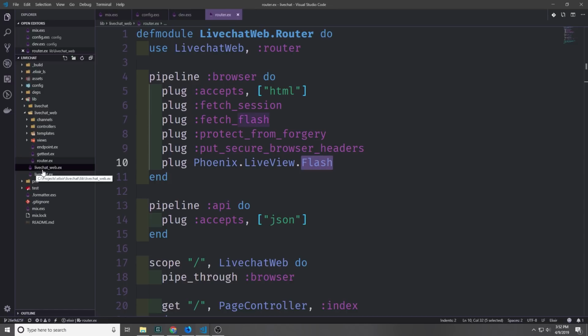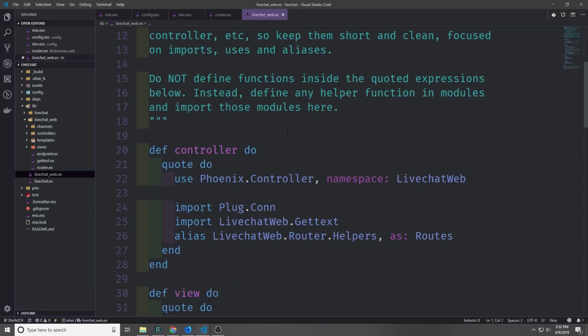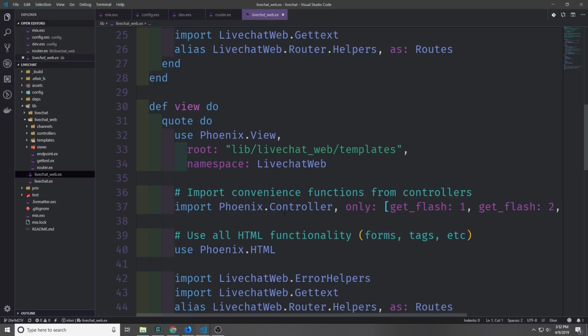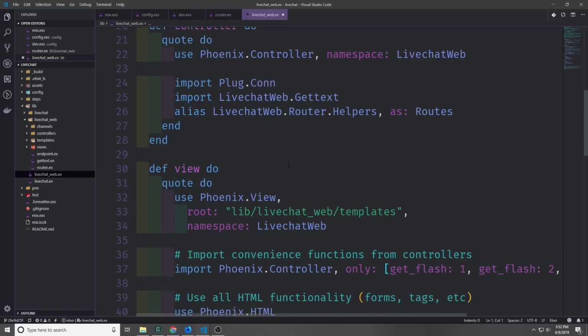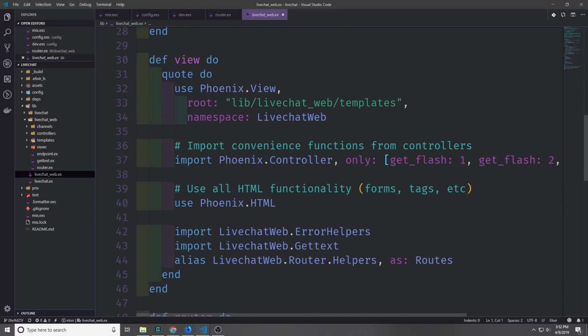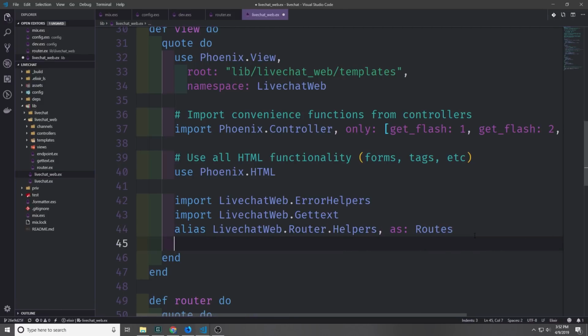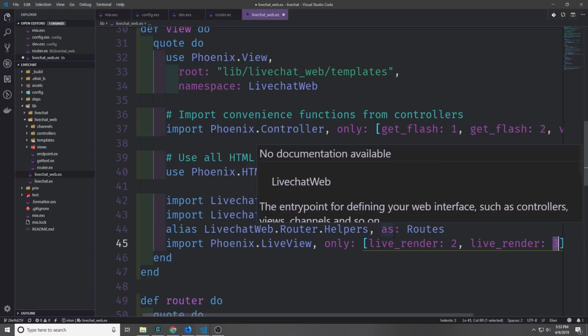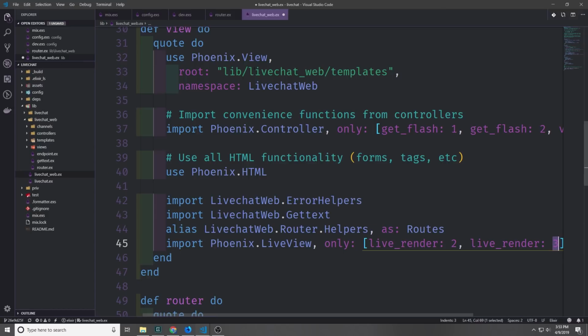Then let's go into our livechatweb.ex file. And in here we can add the global dependencies that we want to add to our different components. So for our view component, we need to add some global dependencies. Specifically, we want to import phoenix.liveview, and we want to import two functions, both of them called live_render, one of arity 2 and the other of arity 3. This will allow us to render out our live views from the actual view that we create.